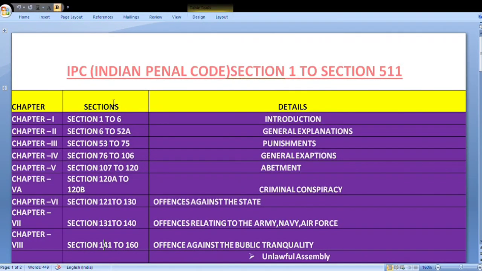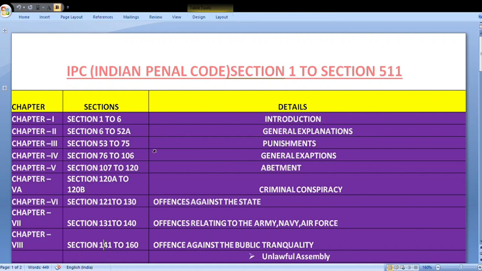Today we have to see IPC, Indian Penal Code Section 1 to 511, how to learn easily. Chapter 1, Section 1 to 6, Introduction. Chapter 2, Section 6 to 52A, General Explanations. Chapter 3, Section 53 to 75, Punishments.